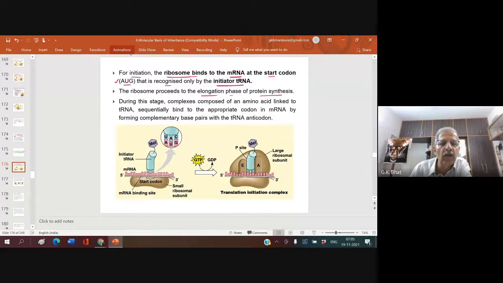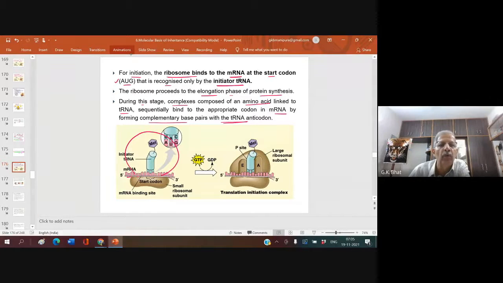So you have the small subunit, and you will come across the big subunit also, and then it starts moving. During this stage, complexes composed of an amino acid linked to tRNA sequentially bind to the appropriate codon in the mRNA by forming complementary base pairs with the tRNA anticodon. You see here, all these are codons in the mRNA.